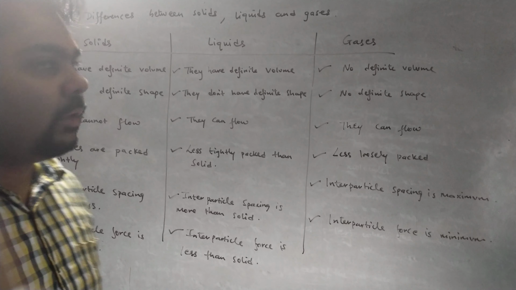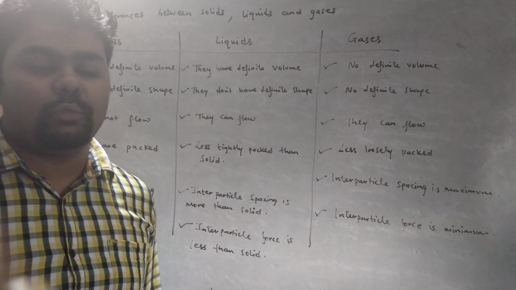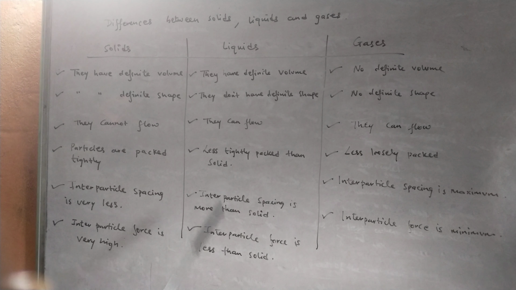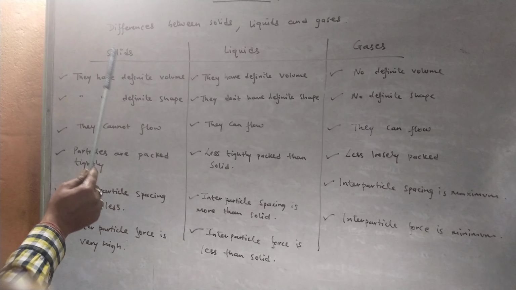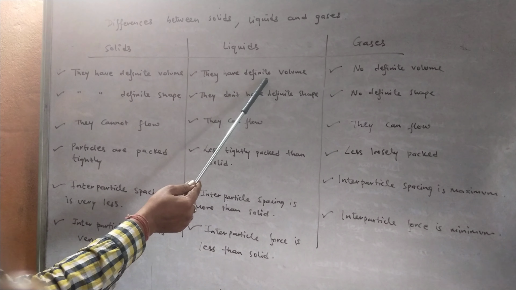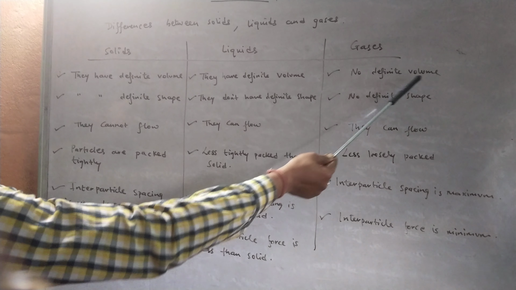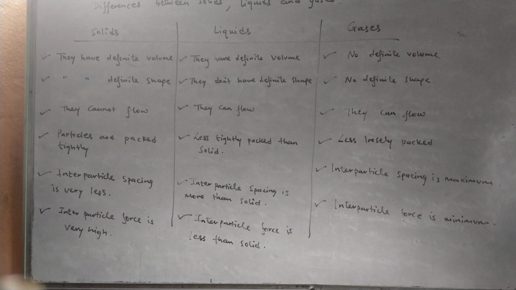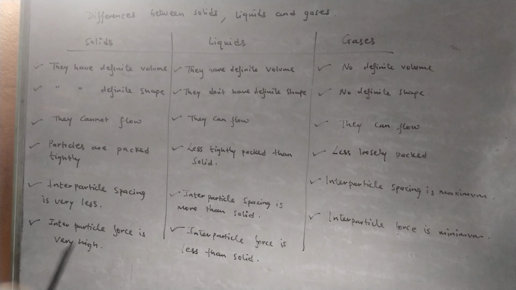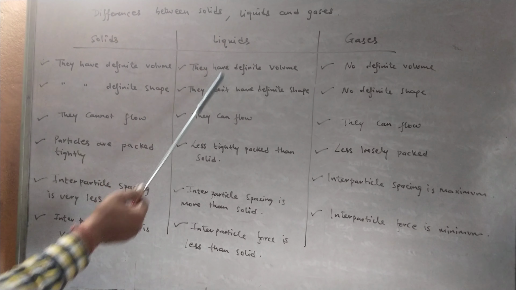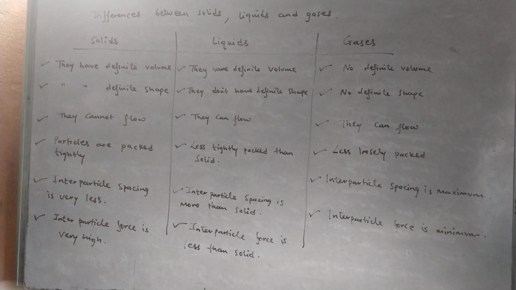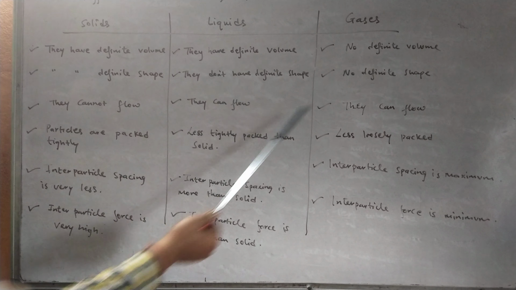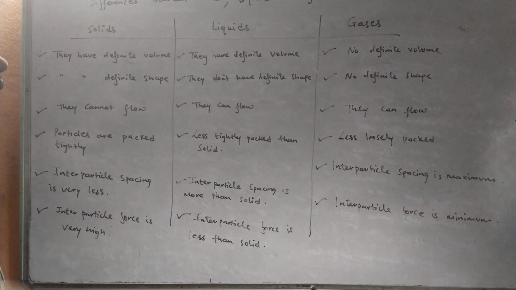Now, the three states of matter: solid, liquid and gas. If you are asked to differentiate between solids, liquids and gases: solids have a definite volume, liquids have a definite volume, and gases don't have any definite volume. Liquids have a definite volume because they are contained in a container, and a container has a definite volume. Solids have a definite shape, whereas liquids and gases don't have a definite shape. Solids cannot flow, liquids can flow, and gases can similarly flow.